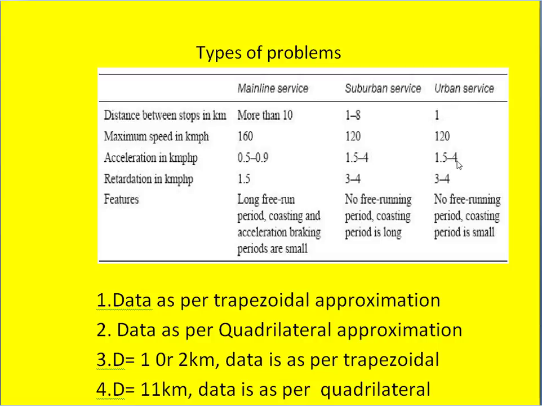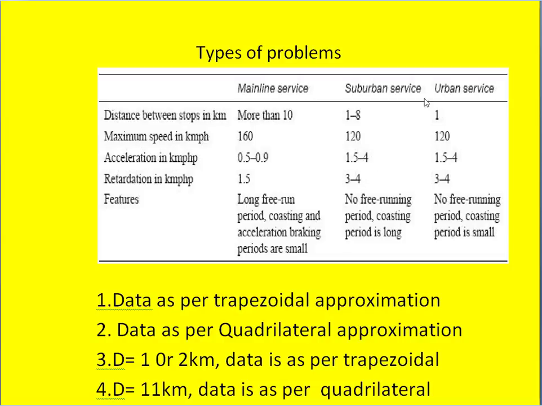Similarly, the retardation or deceleration in kilometer per hour per second: in case of mainline service, it is 1.5 km per hour per second. For suburban service, it is 3 to 4. Similarly, for urban service, also it is 3 to 4.